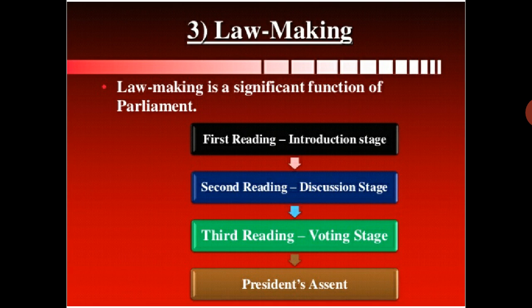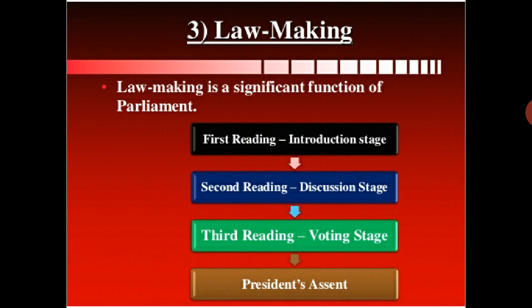And then the president's assent. After all the discussion and negotiation, if all are ready that this bill will become law, and the president agrees and puts his stamp, then the bill becomes law.